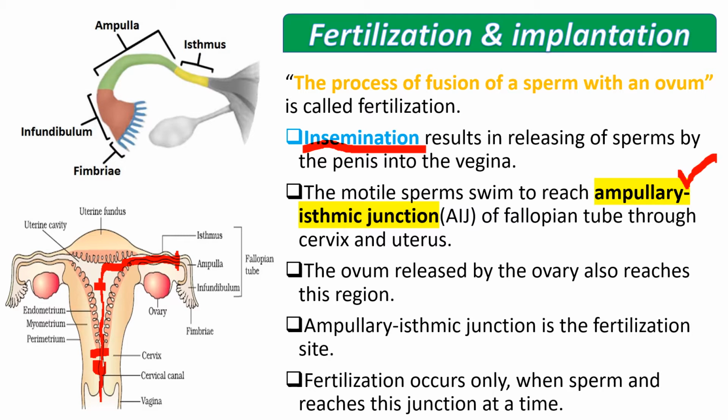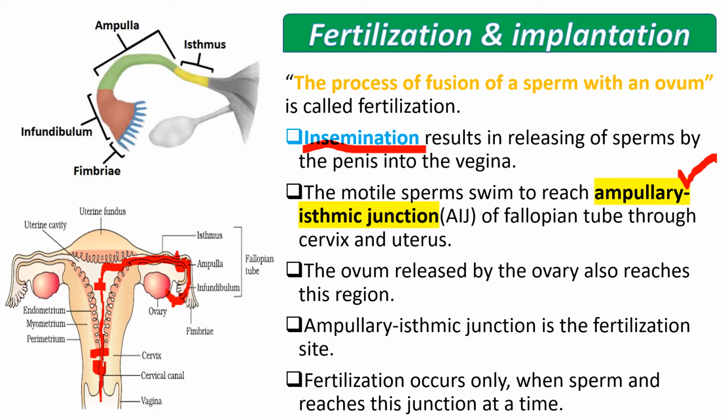This junction is called the ampullary-isthmic junction. The ovum released by the ovary also reaches this region. Suppose the ovum is released from this ovary, immediately it is caught by the fimbriae. From the fimbriae, the egg also moves towards the uterus and reaches the isthmus region here. I mean, both the sperms and ovum reach the ampullary-isthmic region for fusion purpose. Here, the ampullary-isthmic region is the actual place for fusion of both the gametes, I mean, for fertilization.